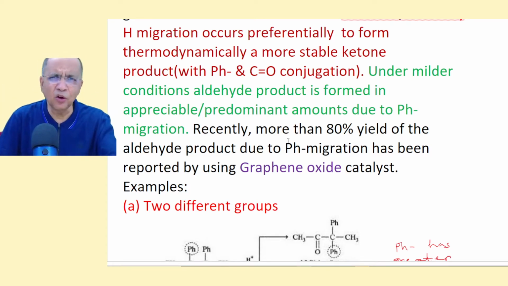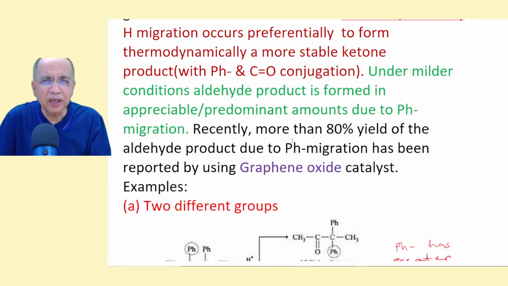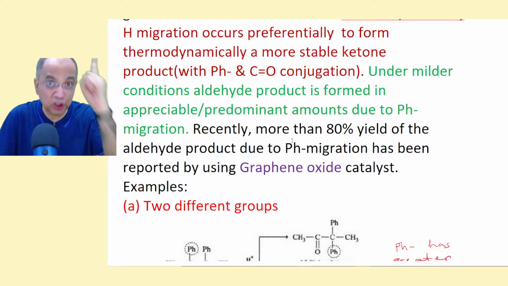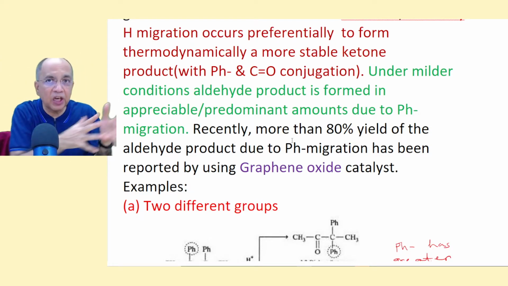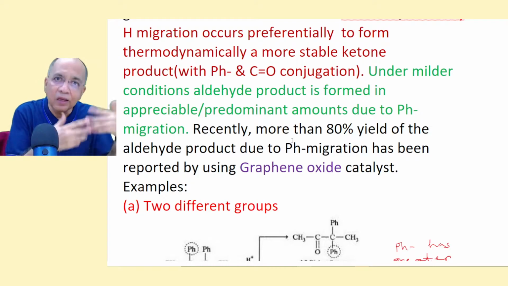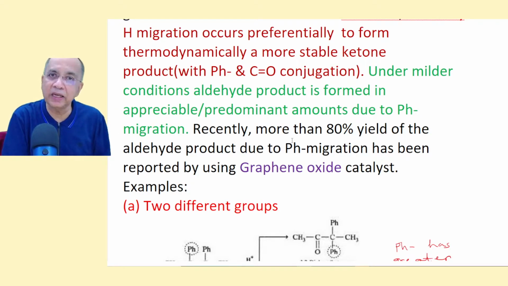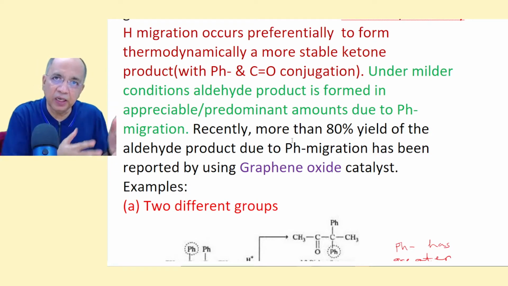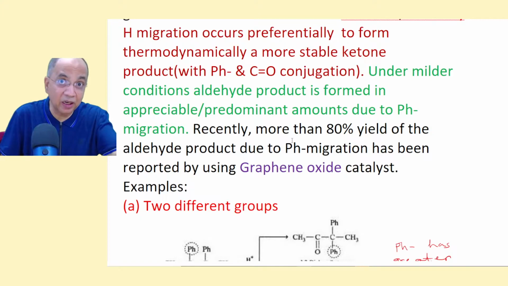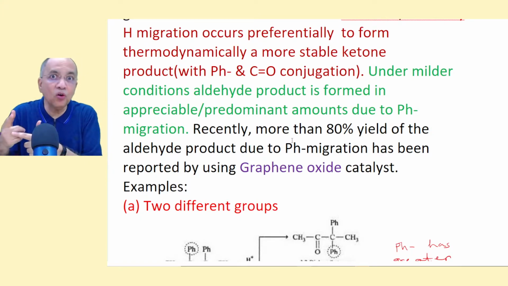But in the ordinary case, when you are handling an experiment, it is harsher conditions, and you make hydride shift to get a thermodynamically stable product. But it is virtually kinetically controlled. You have already decided the fate of the carbocation first. The second step is the migration of the group. There, whether hydride or phenyl, will be decided by conditions. So often in the examination you can think of hydride, but remember, under mild conditions, phenyl goes to form aldehyde.